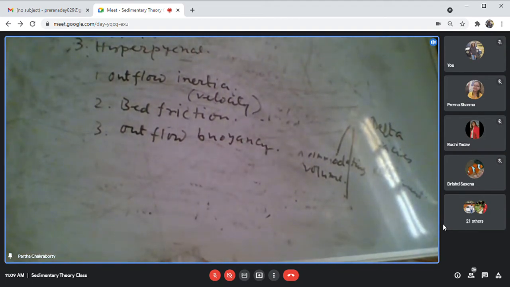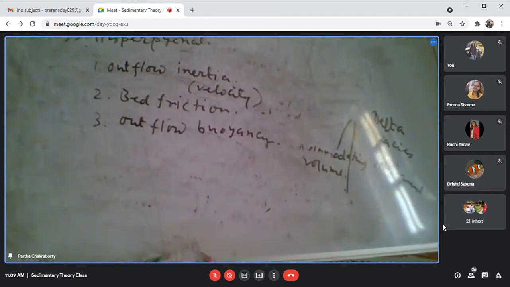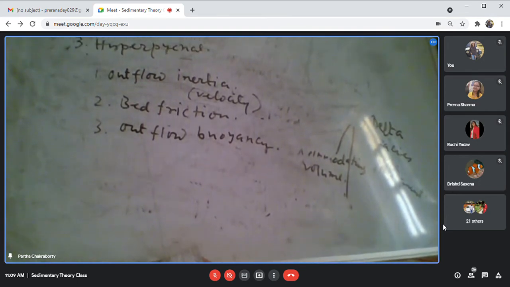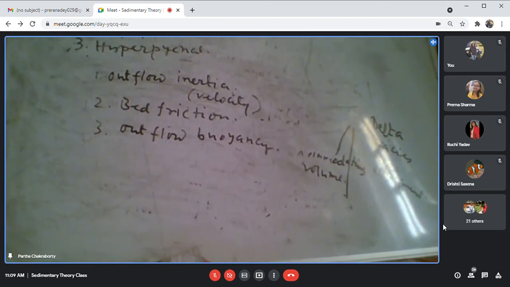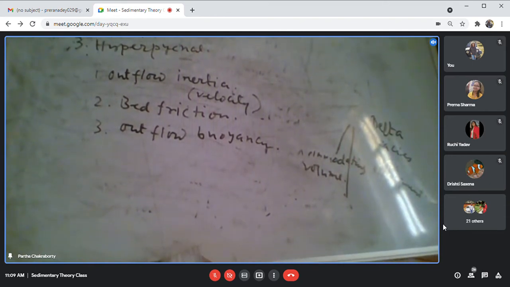These are the three processes in an alluvial delta where the tidal range is low and wave energy is low. What I am now discussing is only the mixing of river water and marine water, so essentially I am discussing an alluvial delta, because I am not taking any role of wave and tide.